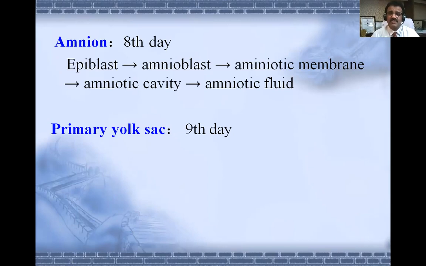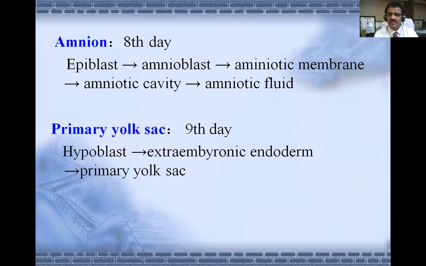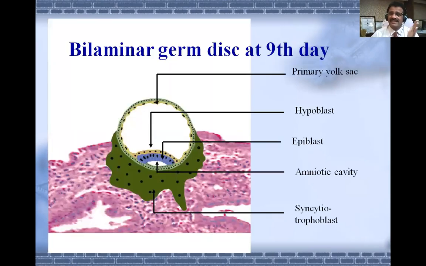The primary yolk sac is found on the 9th day, and it forms from hypoblast. So hypoblast to extraembryonic endoderm, primary yolk sac. That is the formation of the primary yolk sac. The bilaminar germinal disc on the 9th day looks like this. Here you can see the implanted embryo and its inner cell mass in two colors. Here you can see the blue epiblast and white amniotic cavity, and here you can see the yellow hypoblast and primary yolk sac.